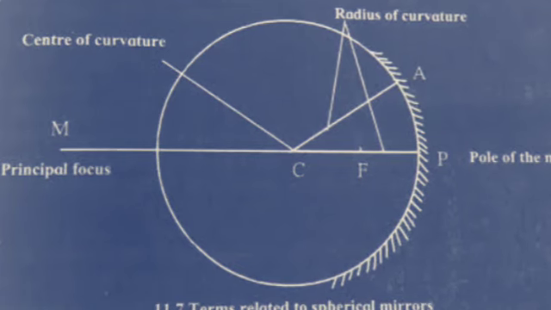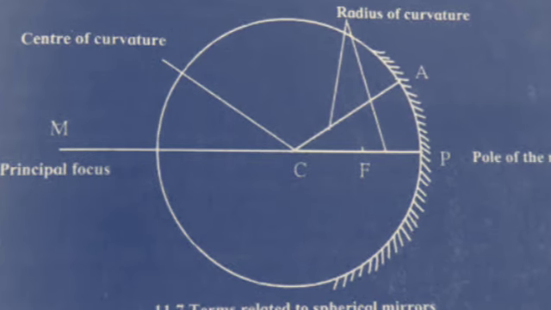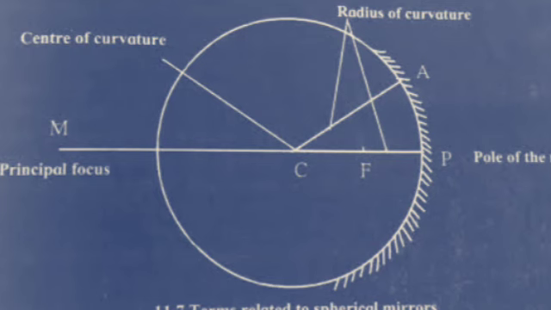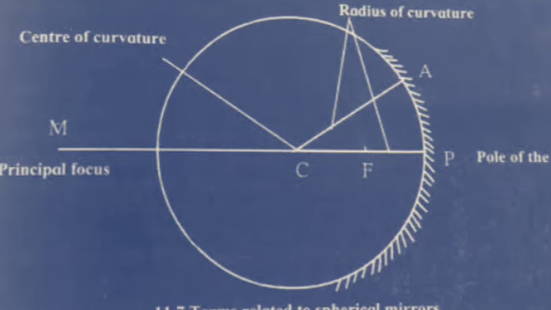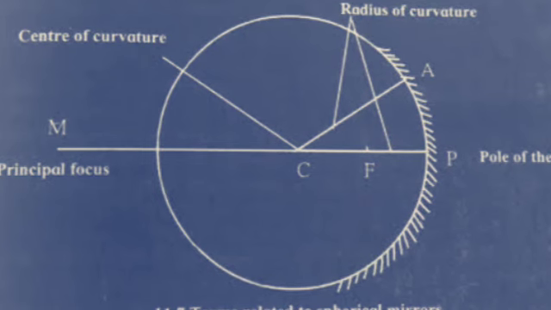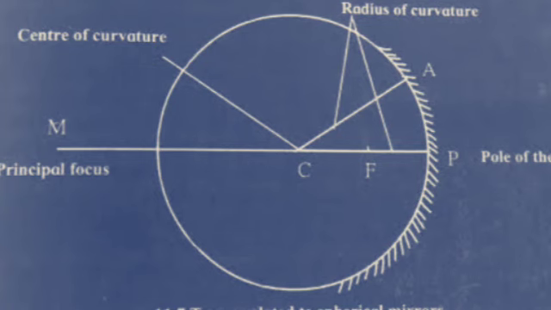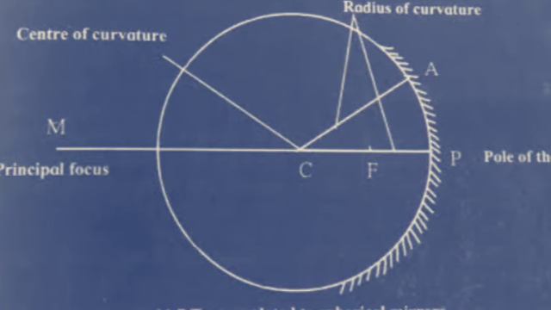The radius of the sphere of which the mirror is a part is called the radius of curvature of the mirror. The lengths CP and CA in the diagram are the radius of the mirror or radius of curvature.